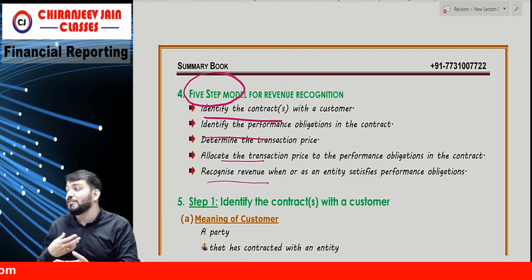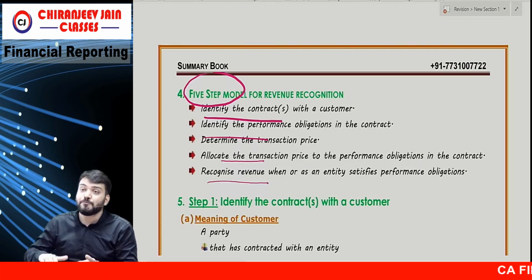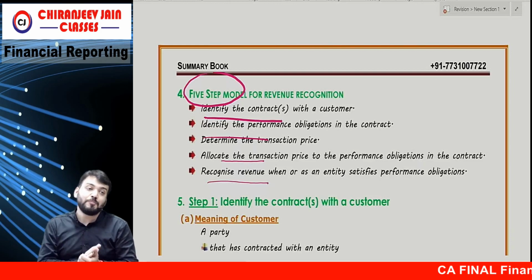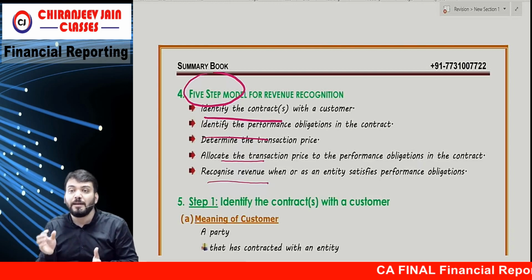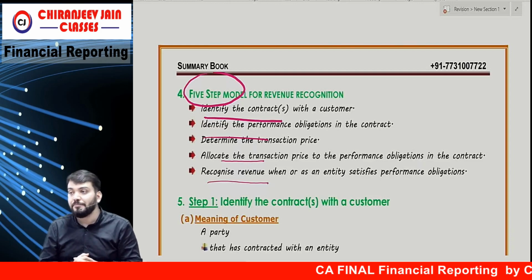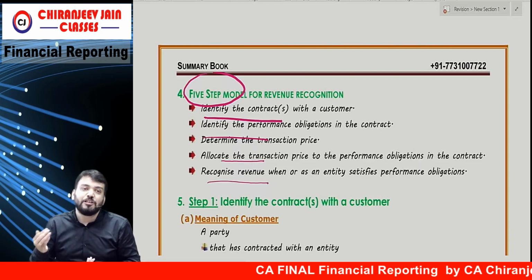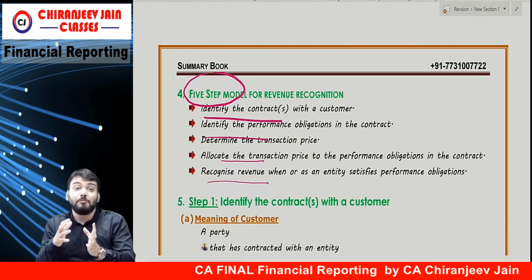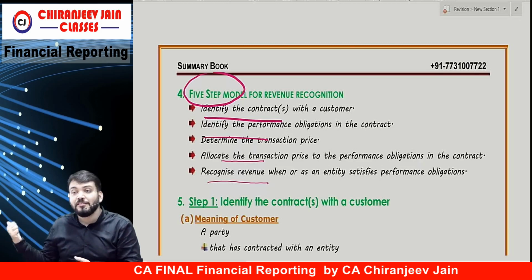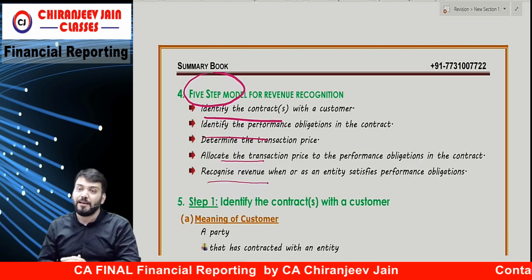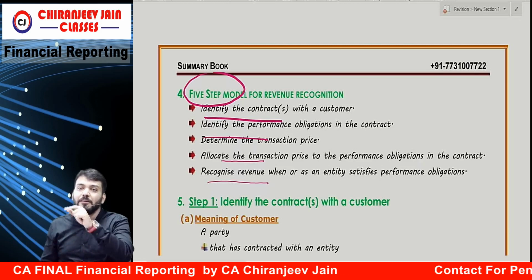So we need to understand which performance obligation is satisfied over the period of time, which performance obligation is satisfied at a particular point of time. So on that basis, we need to recognize the revenue. So what will be the basis of revenue recognition? That we need to understand in step number 5. So step 1, 2, 3, 4, 5. Can you repeat with me?